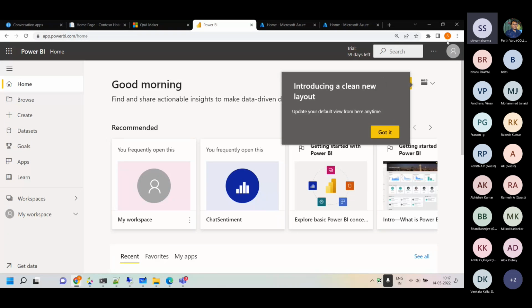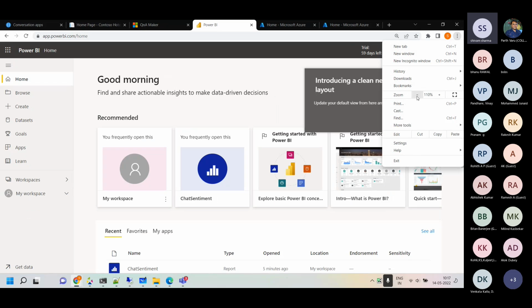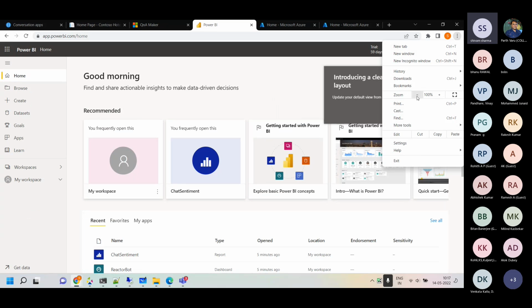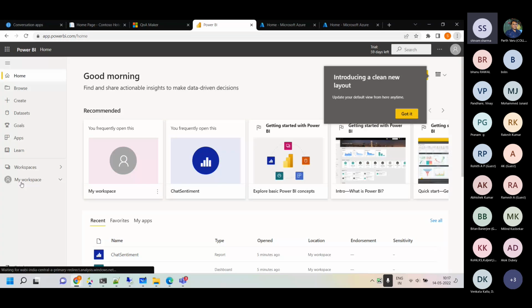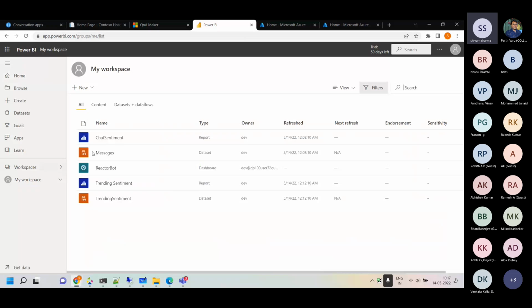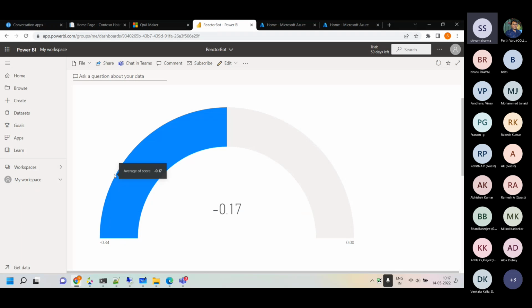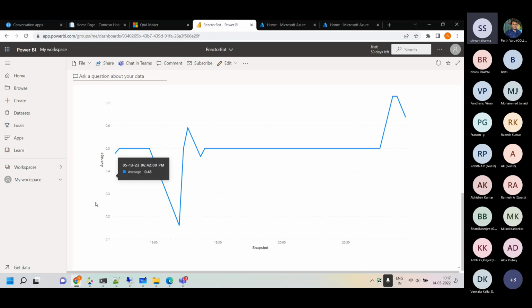So if I just zoom out first, it's too zoomed in for me. Okay. What we are also going to make is this dashboard I have just created, called Reactor Bot Dashboard. It's not a very nice looking dashboard, but what it basically shows is the real-time data. For example, right now it's a negative sentiment, so we may have to talk positively.